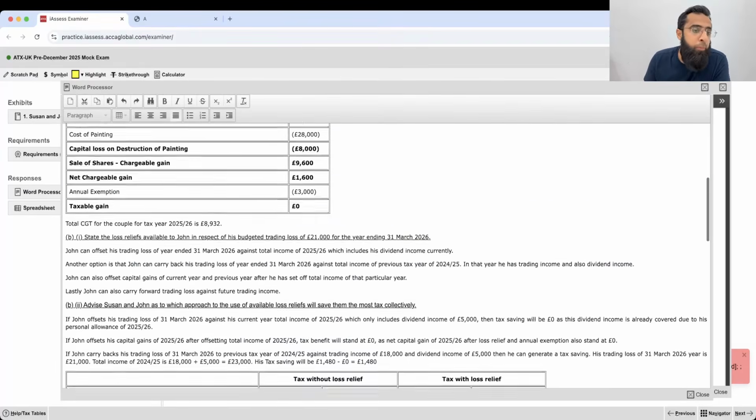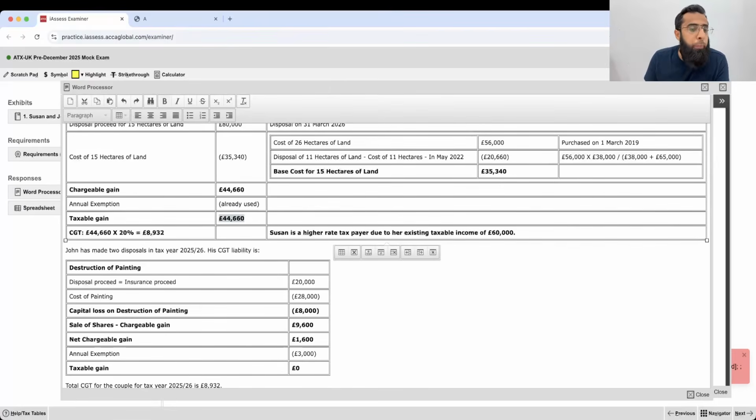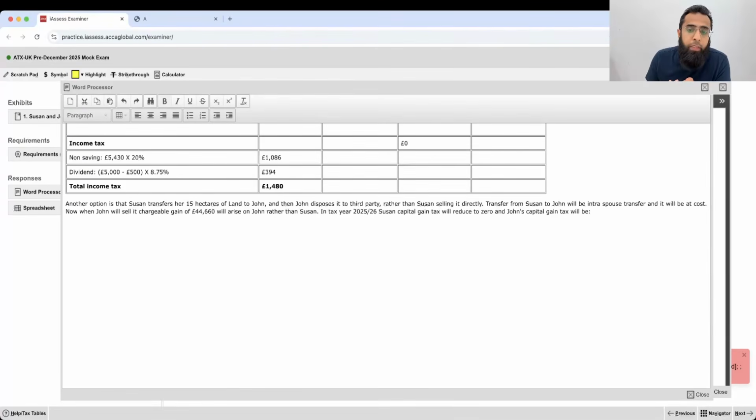So obviously Suzanne won't be paying any capital gain tax in relation to sale of land. Suzanne's capital gain tax in relation to land will reduce to 0 and John's capital gain tax will be.